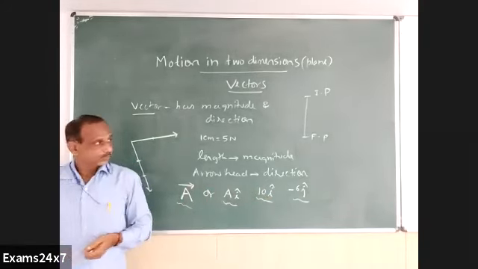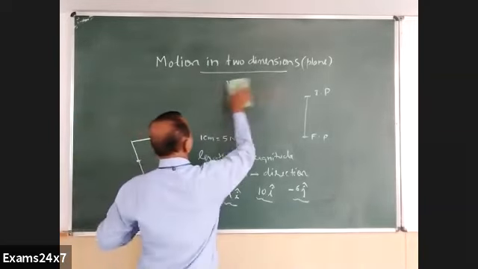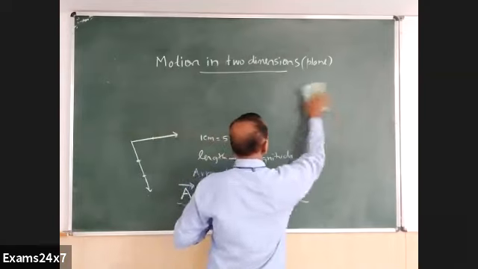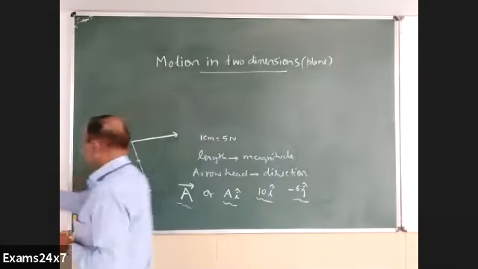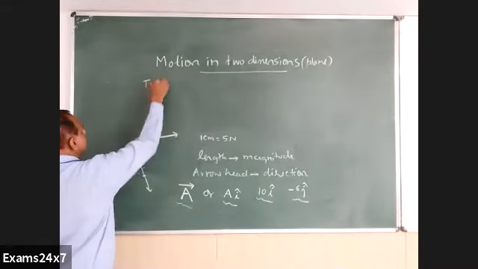Next, we have to see different types of vectors.